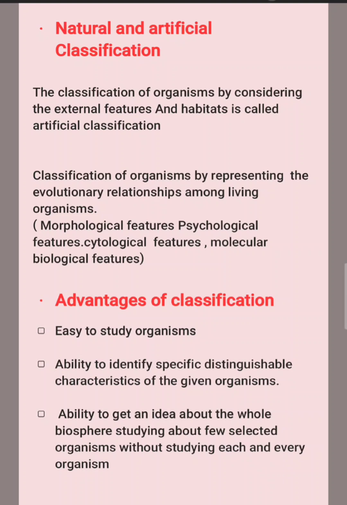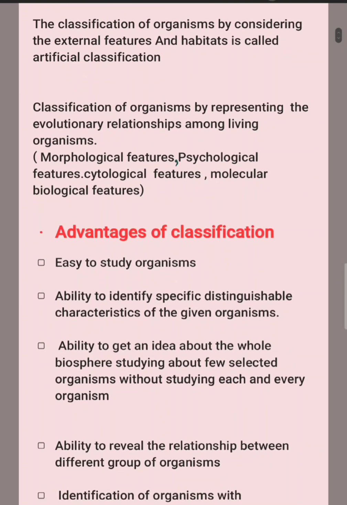The second one is natural classification. It is so important. When we are doing natural classification, we consider the evolutionary relationships among living organisms. So it is the best type of classification. When doing natural classification, we consider morphological features, physiological features, cytological features, and molecular biological features.